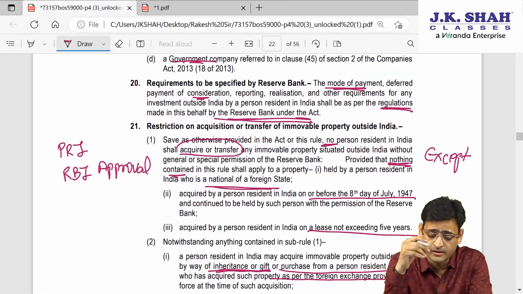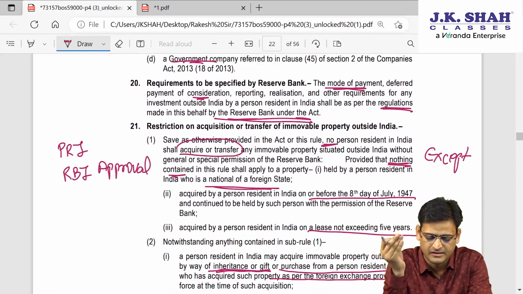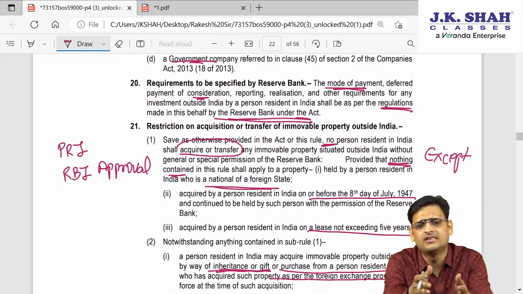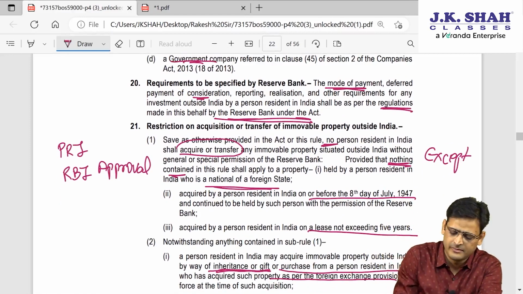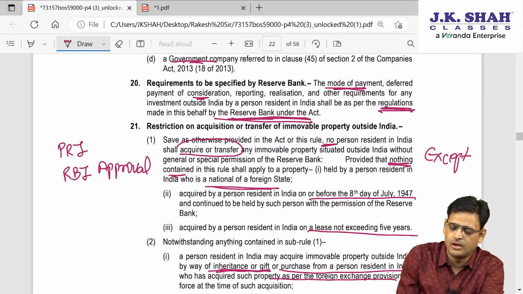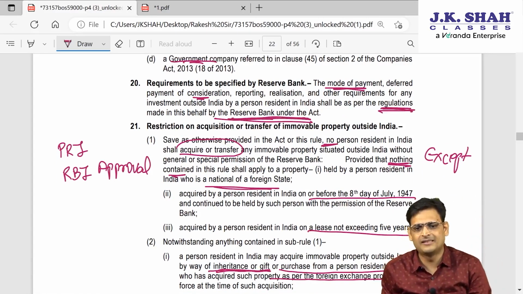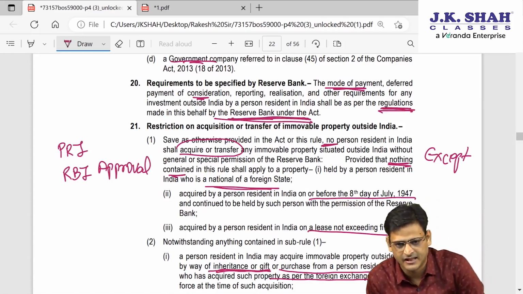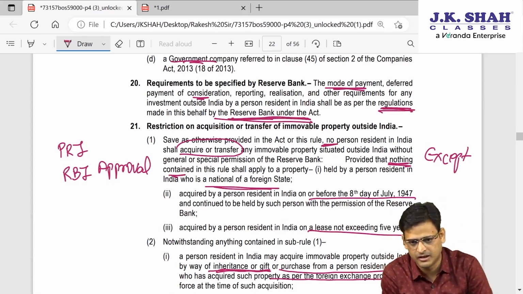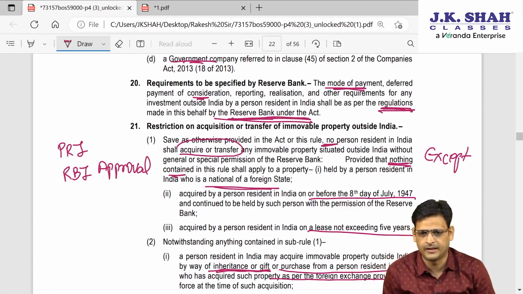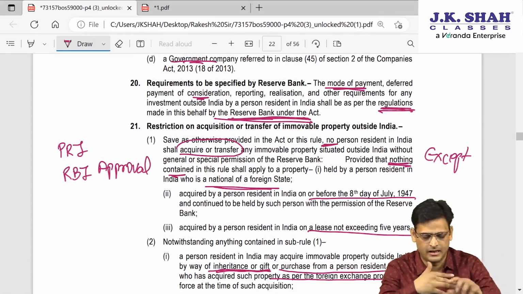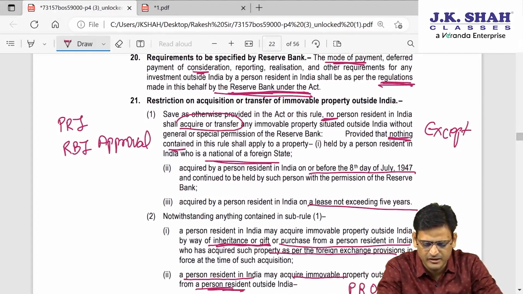Next point. Whatever the mode of payment and considerations for payment will be, all these rules will be specified by whom? They will be specified by RBI. So all the modes of payment and everything will be specified by RBI. RBI will say how much money you can invest, how much money outflow is permitted, and everything will be determined by RBI. I hope it is clear. So it is an obvious point.